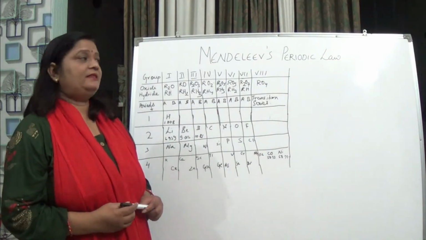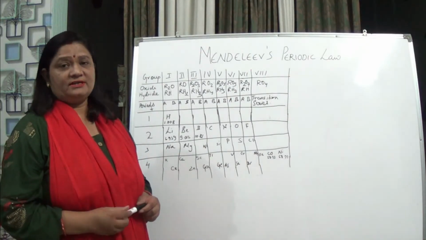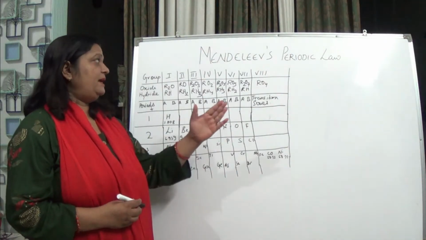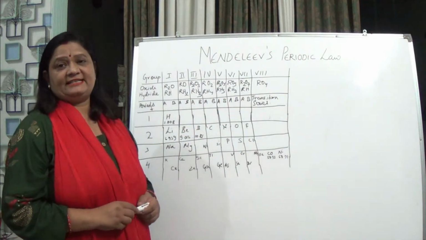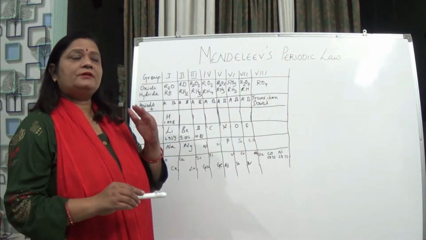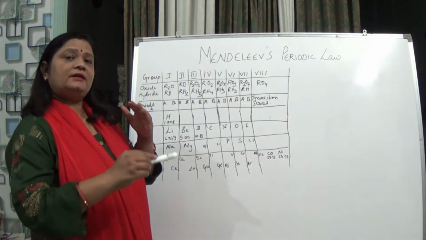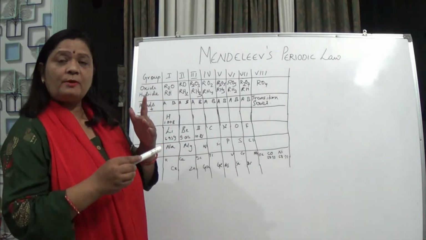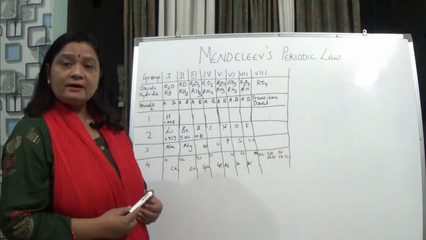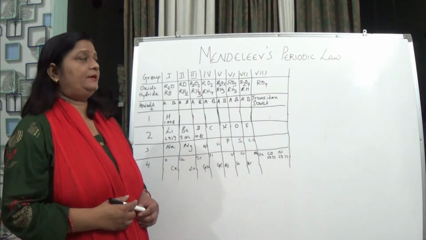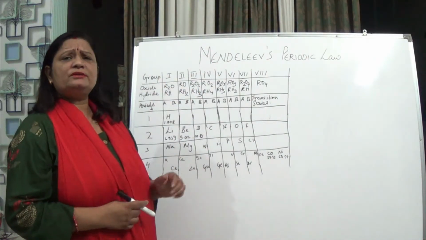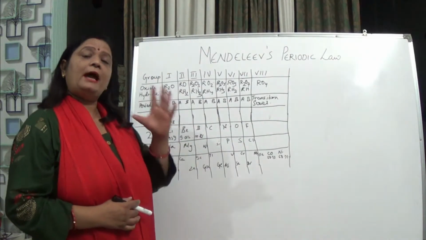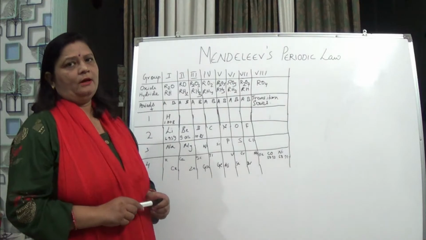And this is known as periodicity. Periodicity explains Mendeleev's periodic law: if the elements are arranged in increasing atomic masses, they have similar properties and the properties are repeated after certain intervals. Mendeleev also said about the arrangement of the elements that if the chemical properties are similar,